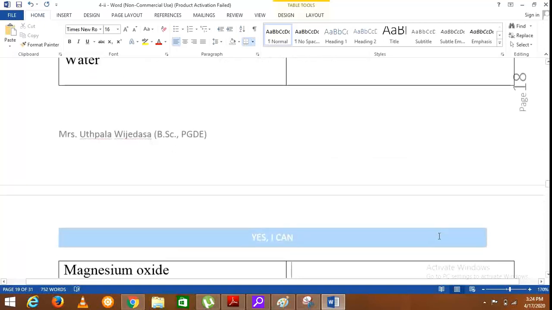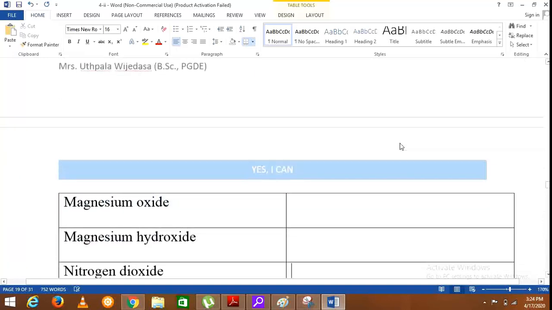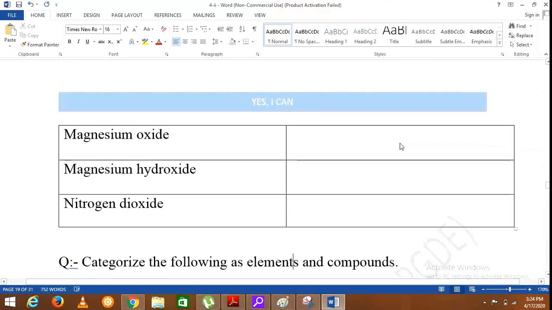Then in carbon dioxide, the component elements are carbon and oxygen. Then in water, we have already discussed hydrogen and oxygen are the component elements. Then magnesium oxide.